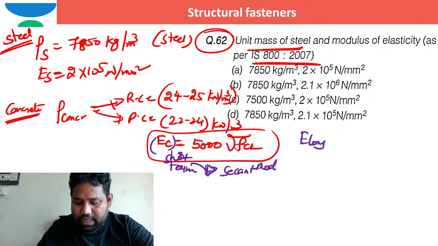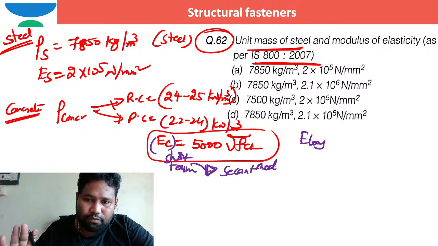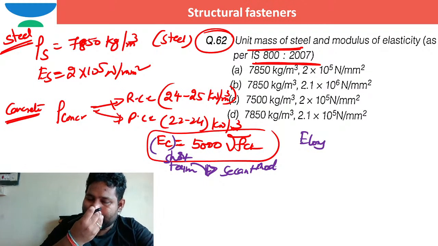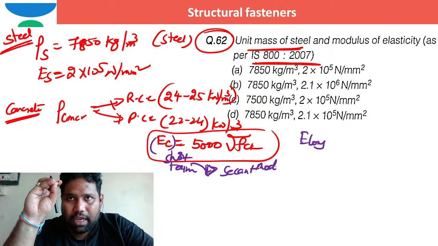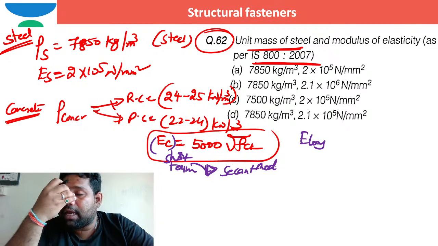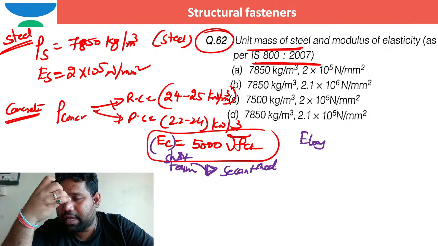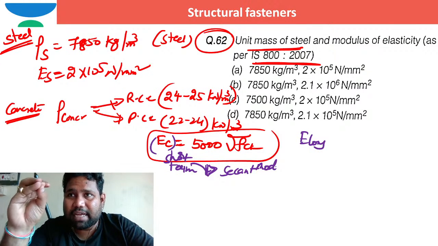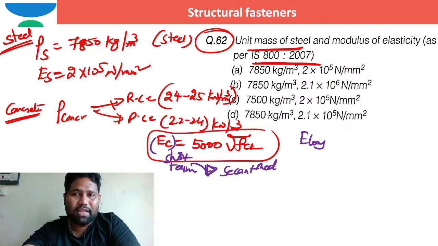Sir, please do influence line diagram in structural analysis. Definitely, Vignesh Ram, I will do that one. Don't worry, in the next month I will definitely do that. At least in the app, I will take 10 to 15 classes, exclusively on influence line diagram. So definitely I will do that next month.